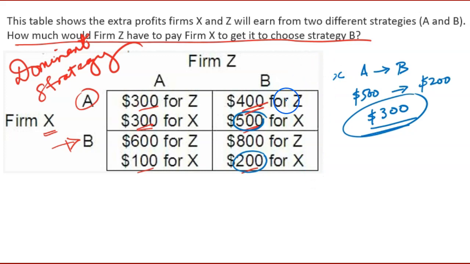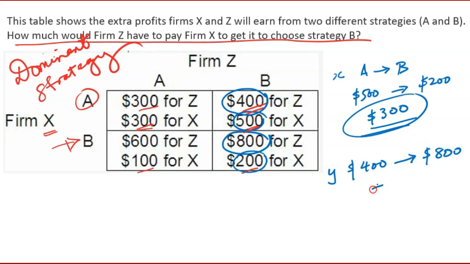We might also ask, would firm Z be willing to do that? Is that price too high, so to speak? Well, think of it from the perspective of firm Z. If nothing else changed, it would be earning 400, but by this strategy, it would be earning 800. So for firm Z, it would be going from 400 to 800.